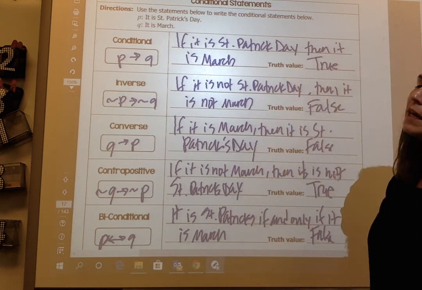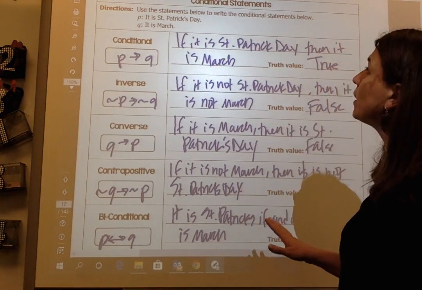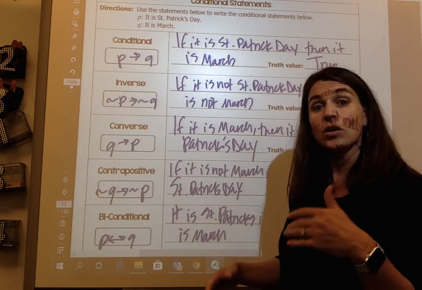So that's how I'm writing my conditional statements, and then I'm establishing that truth value. So if you're still struggling on minding your P's and Q's, come and see me and I can help you with that.